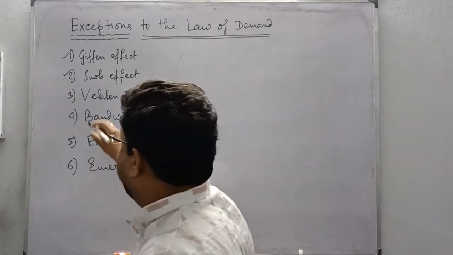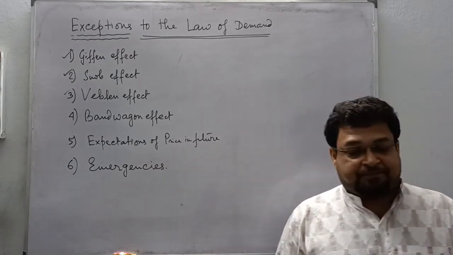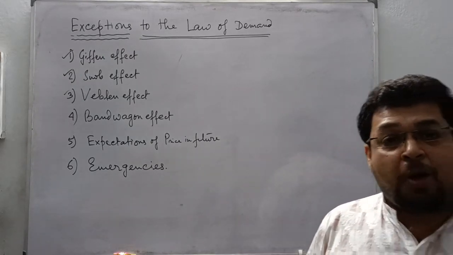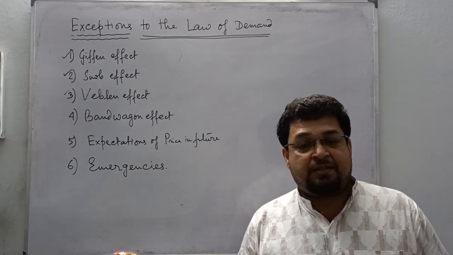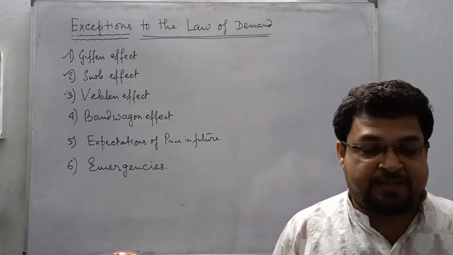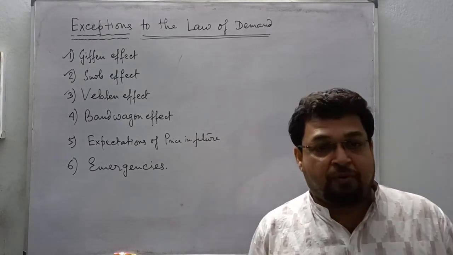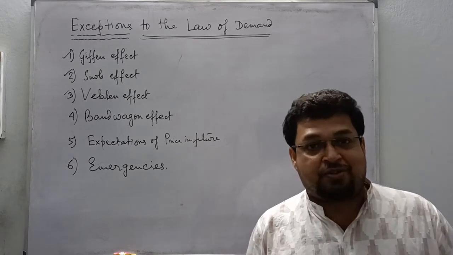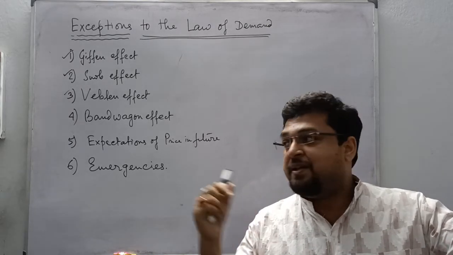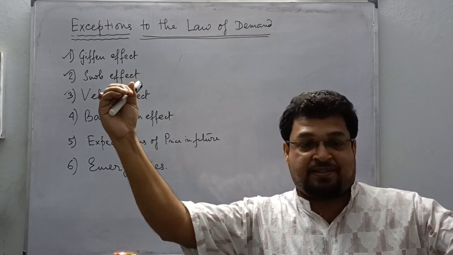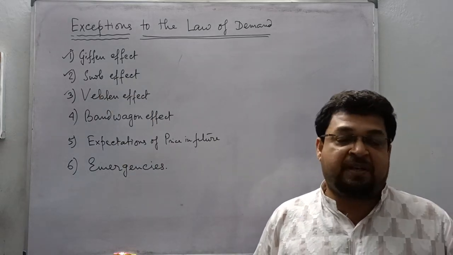Veblen effect, a very common one, and many times this exception is there. Thorstein Veblen observed that at times consumers judge the quality of a product by its price. If there is an increase in price, they anticipate that the quality has improved, so the demand also increases. As the price increased, with an anticipation that the quality is better, the demand for the commodity also increases, because at times it is thought that higher price is an indicator of better quality.